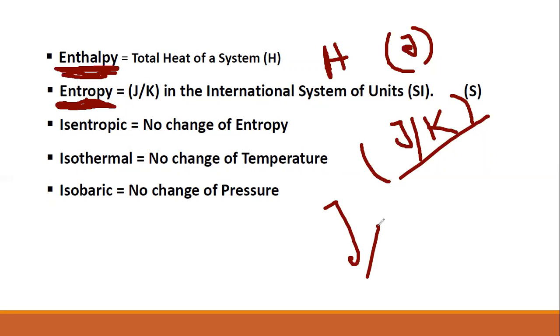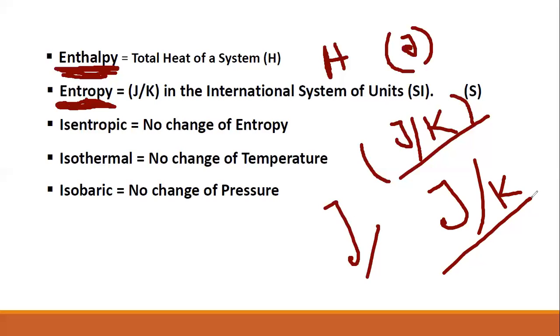We will describe entropy in the future classes. There is a dedicated lecture regarding entropy, so I will not describe it fully in today's class. But the thing you should know is that entropy is also related to heat. And in terms of unit, entropy is joule per Kelvin. Joule is the unit of heat, and per Kelvin is the unit of temperature. So if I want to increase the temperature of a particular system by 1 Kelvin, how much heat we need to give, that would be the entropy. So basically, joule per Kelvin.